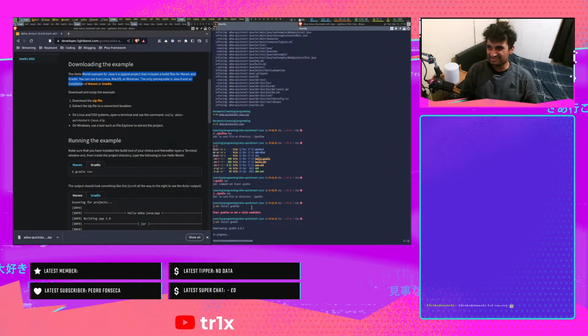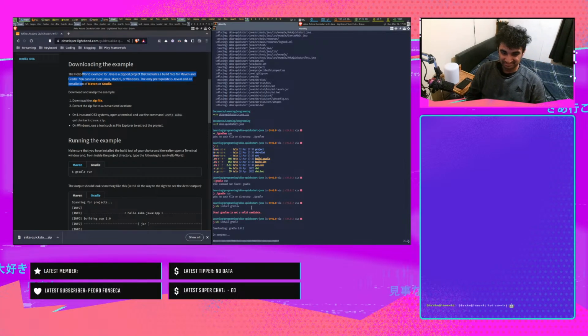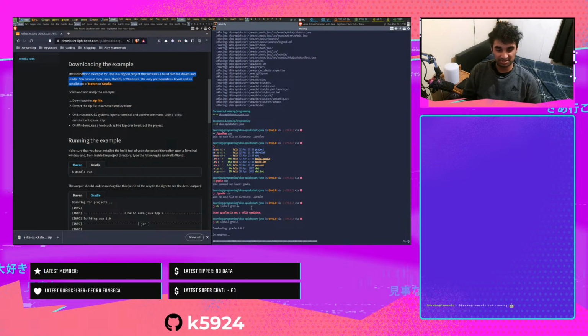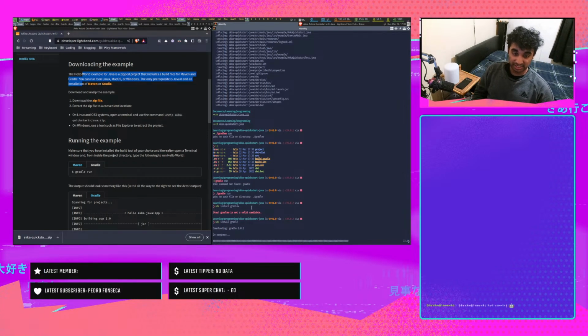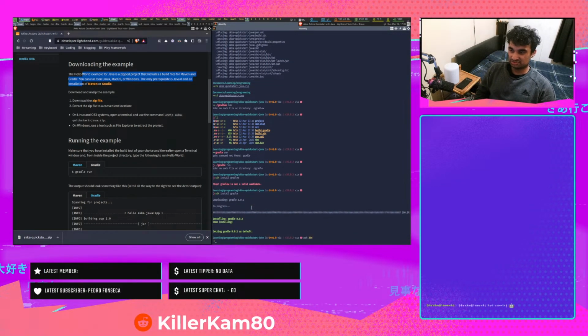I don't like using SBT, it's slow. Any people that do like SBT, I have nothing against you. It's just I particularly do not like SBT. I actually want to see what the SBT files look like, because I've never seen an SBT file before. I have seen Gradle files before, and they just look like Java and Python kind of mixed, so you'll basically understand it quite easily.